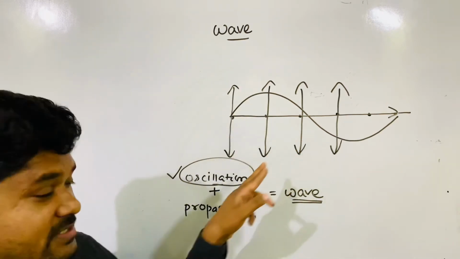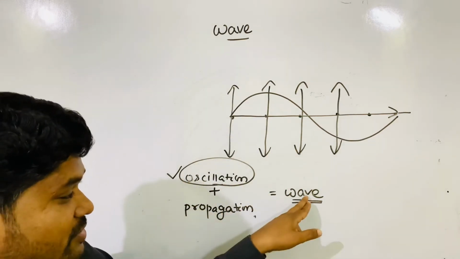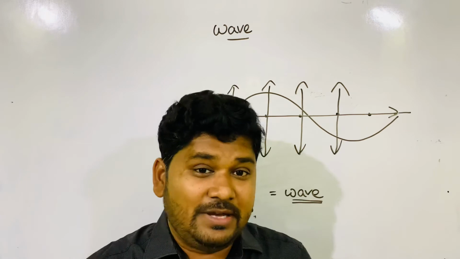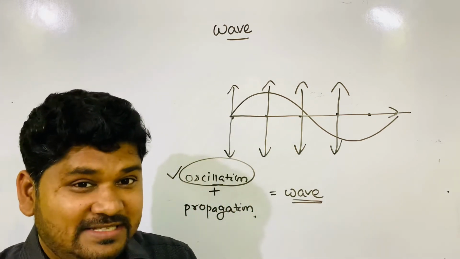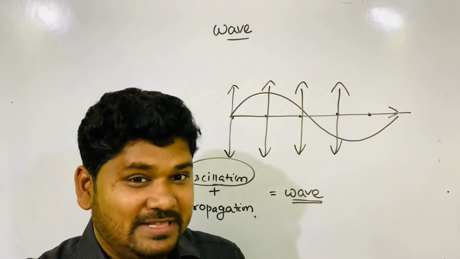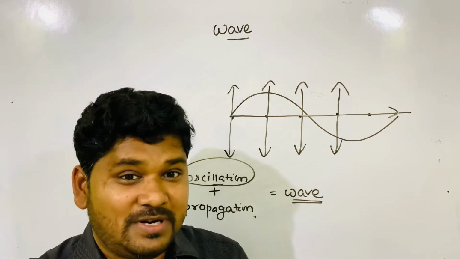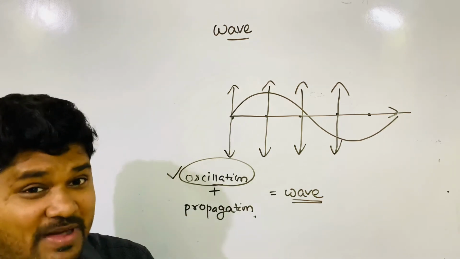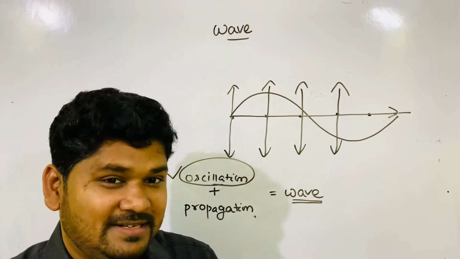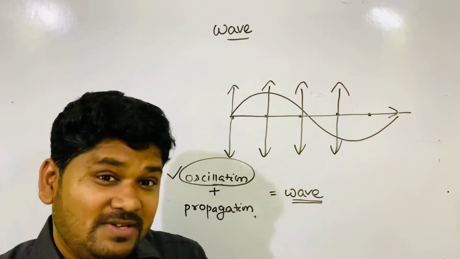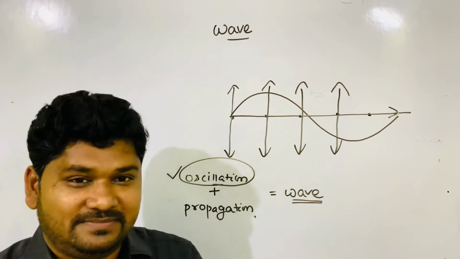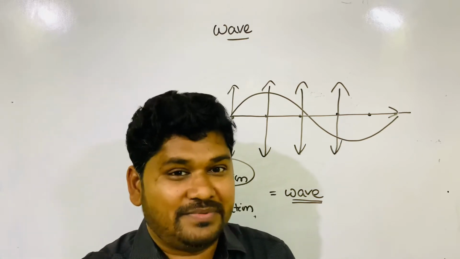These are two different things. So oscillation plus propagation is equal to wave. I hope now you understood the difference between the previous chapter and this chapter, and how the previous chapter will help to understand this chapter. There, there was one oscillator, but here there are many oscillators. There, there was only oscillation, but here oscillation plus propagation is equal to wave.